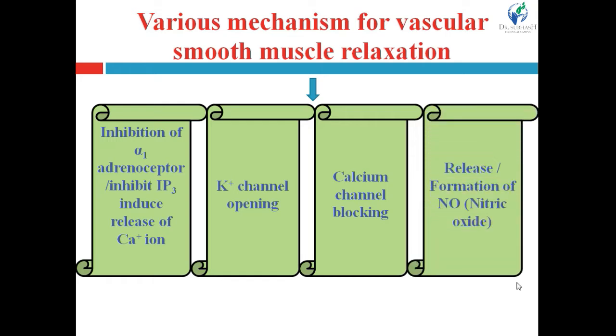Next one is release or formation of nitric oxide. These four main mechanisms are responsible for the relaxation of vascular smooth muscles, and that will lead to the dilatation of the vascular smooth muscle, vasodilation. Let's see the mechanisms one by one in depth.